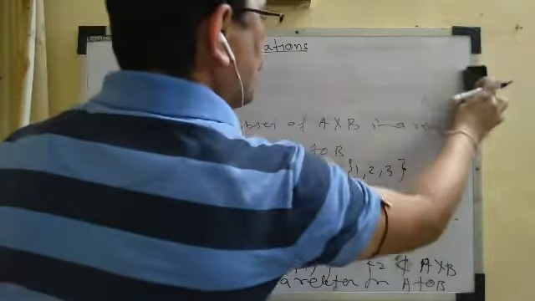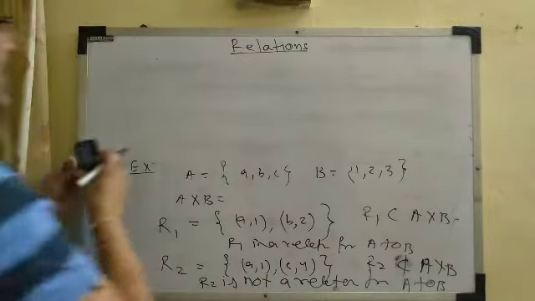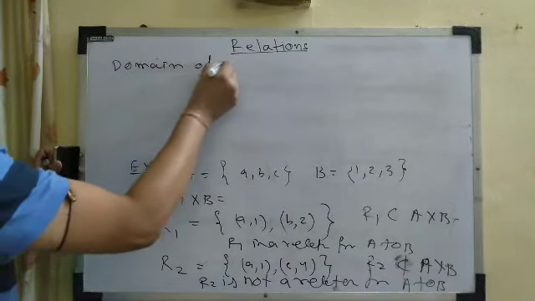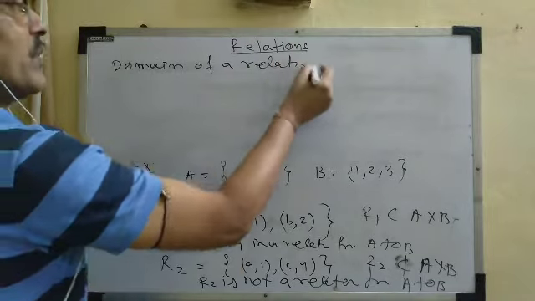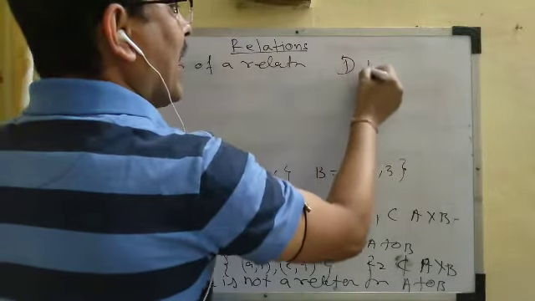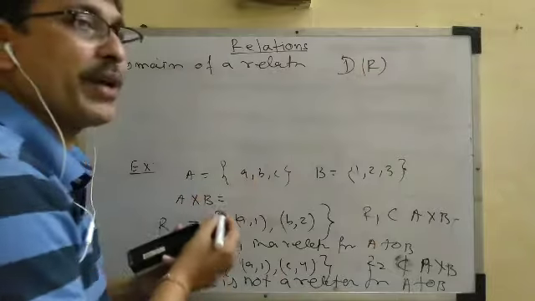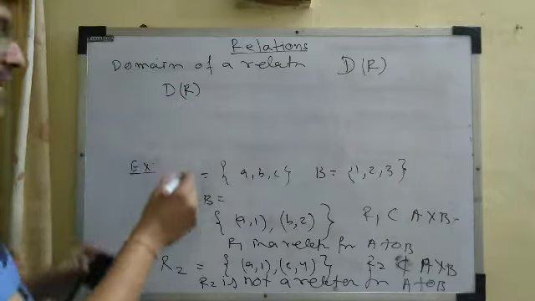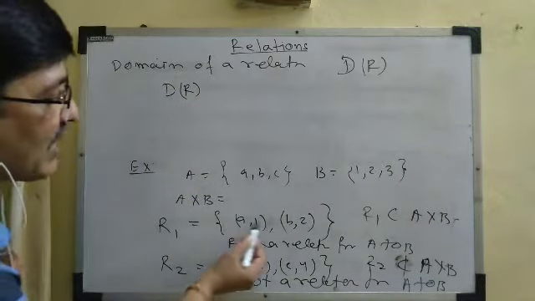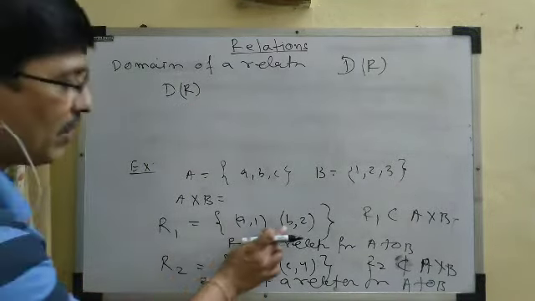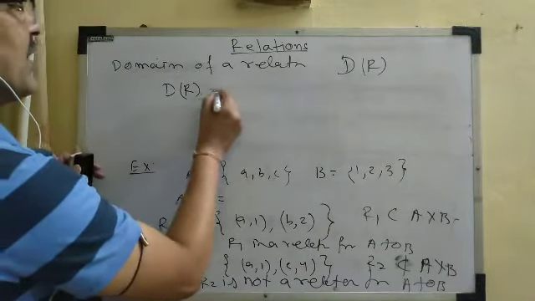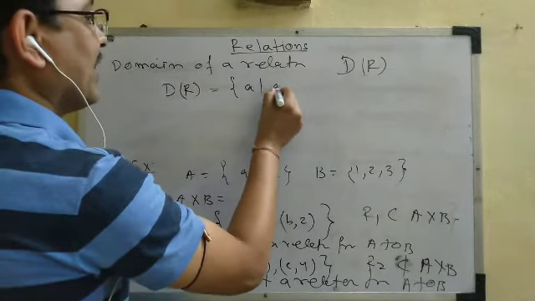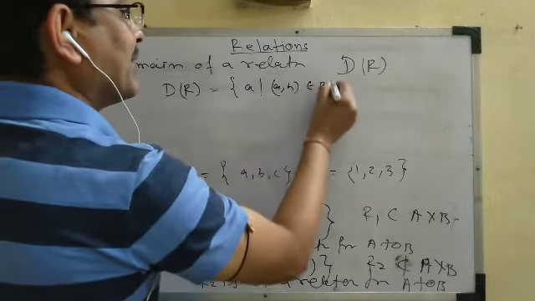Let us define two more new terms: domain of a relation and range of a relation. Domain of a relation, denoted by D(R), means the domain of the relation R, and it is defined as the collection of all first elements of the relation. Symbolically, we can write it as the collection of all x such that (x,y) belongs to R.